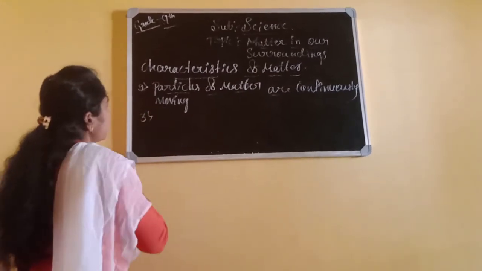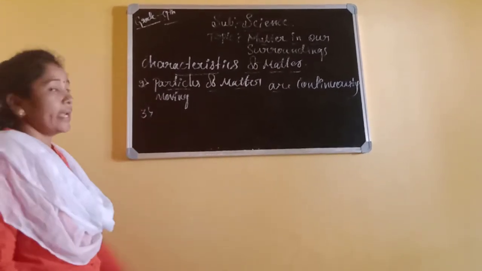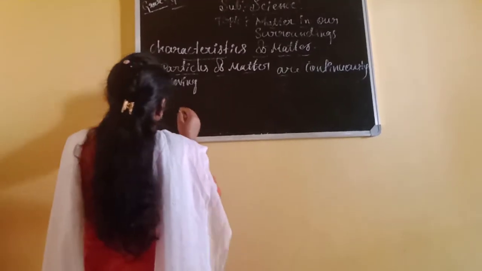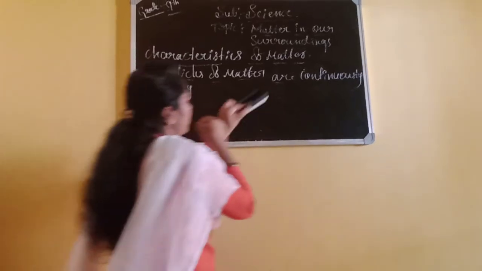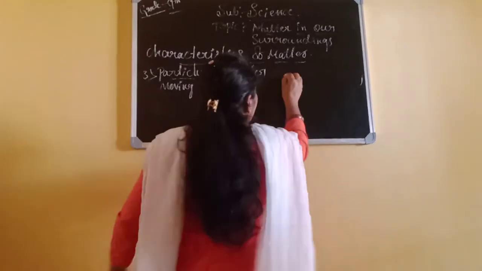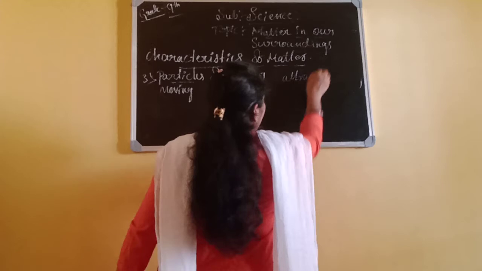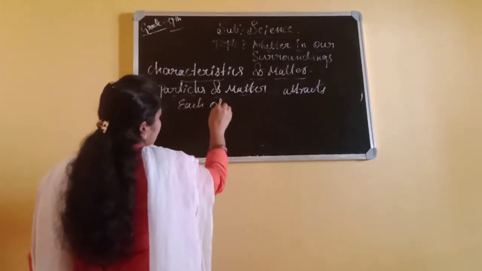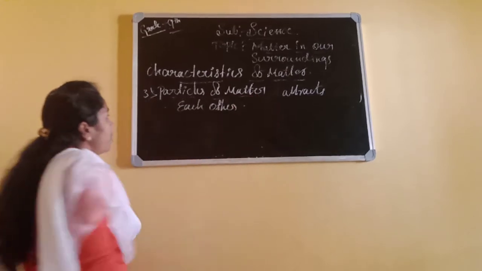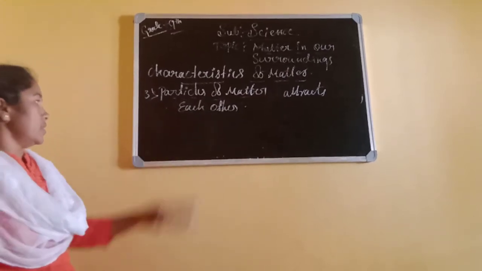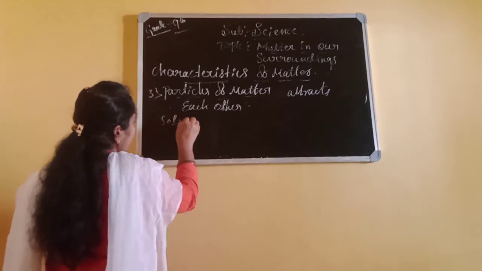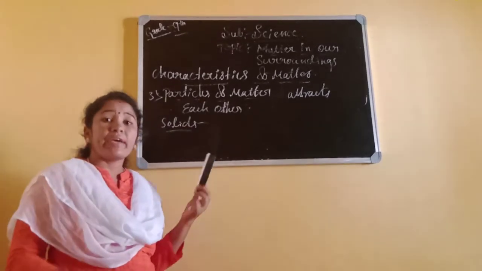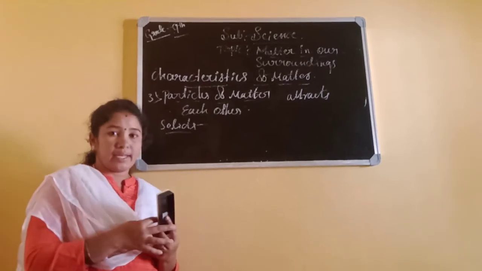And the third one is: particles of matter attract each other. Let's see this in solids. In solids, how are the particles arranged? Very closely, very tightly, isn't it?